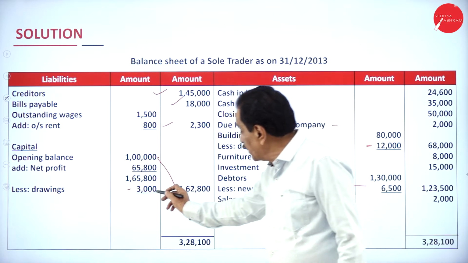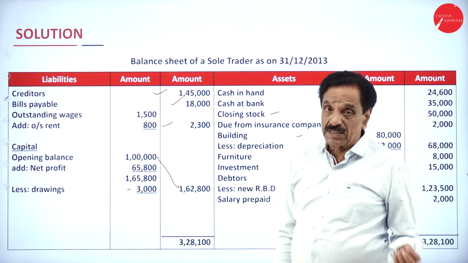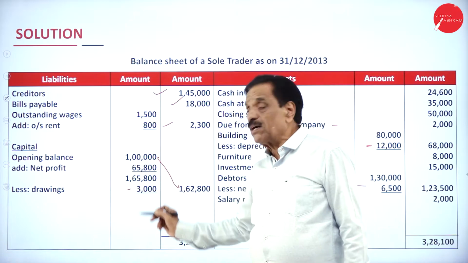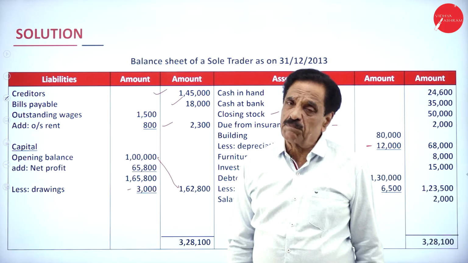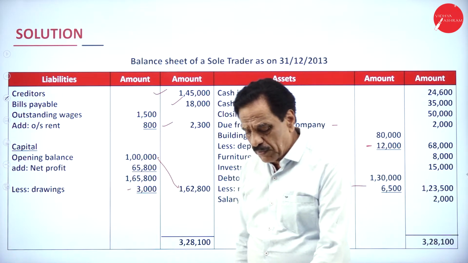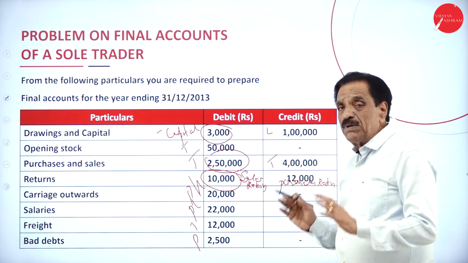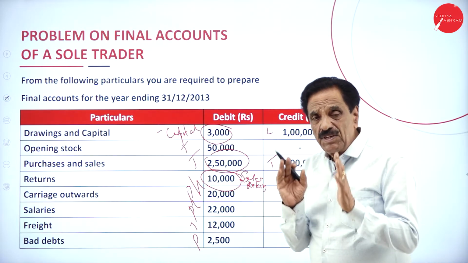1 lakh becomes 1,62,800. After drawing 3,000, it means he earned 65,800. Out of that, how much has he drawn? 3,000 for personal use. So one more point to remember here: you must be in a position to bifurcate, which will come in there.